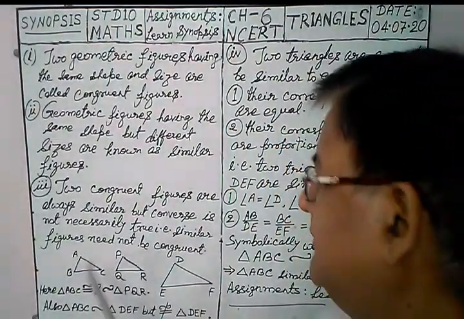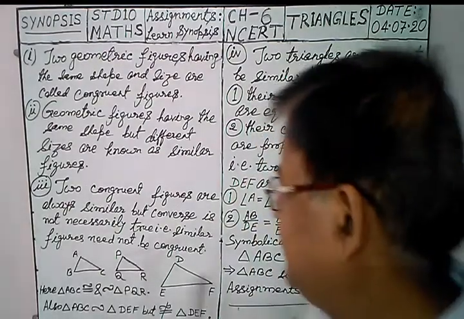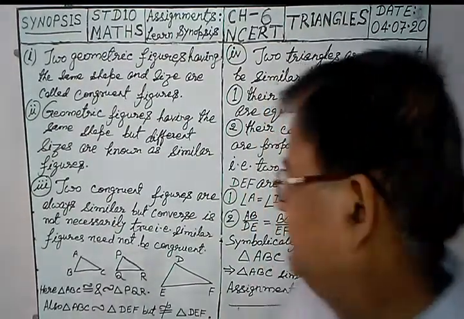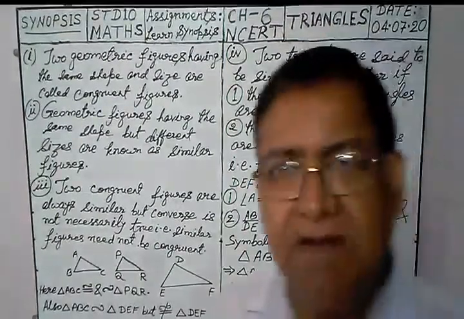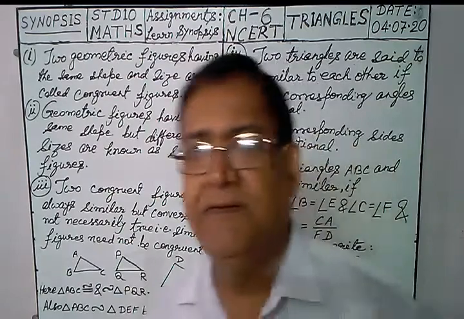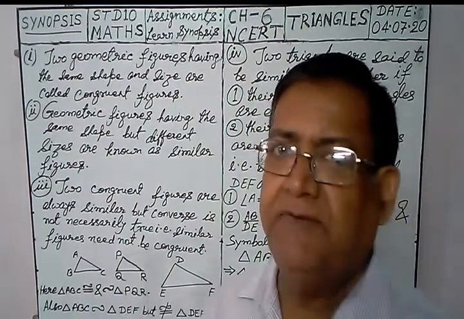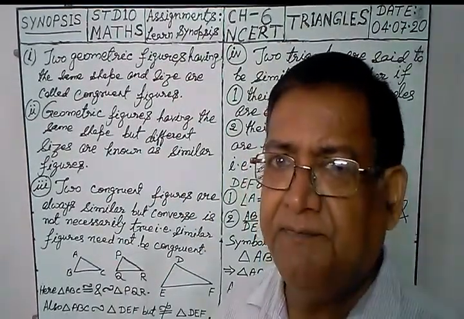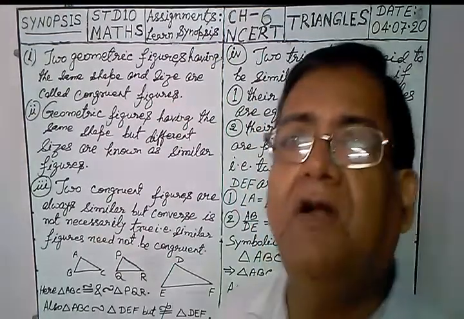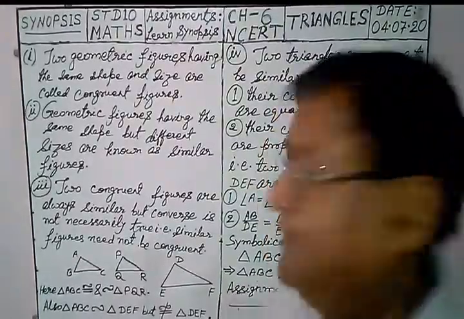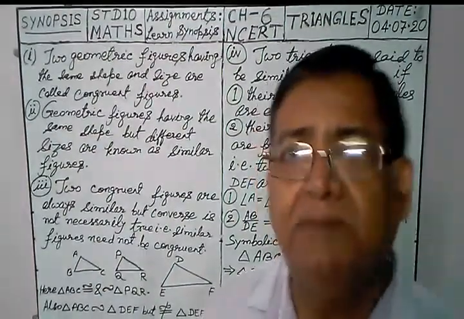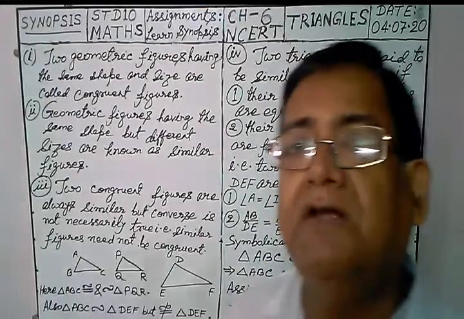This DEF is the enlarged diagram of this triangle ABC. Size is bigger, size is different, but they are not congruent, means they are not equal in all respects. Angle wise they may be equal, but side wise they are not equal.